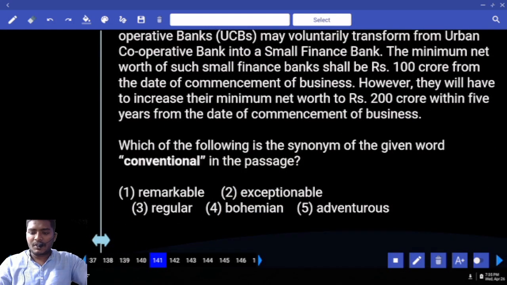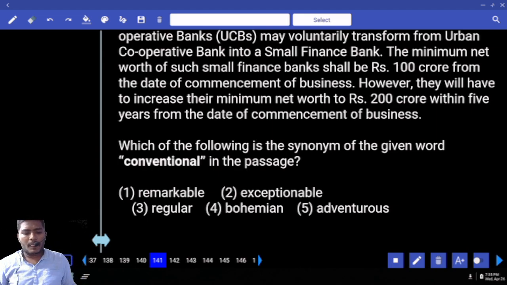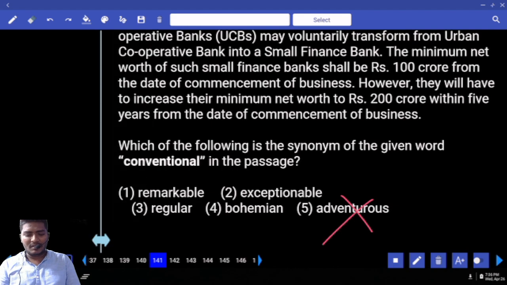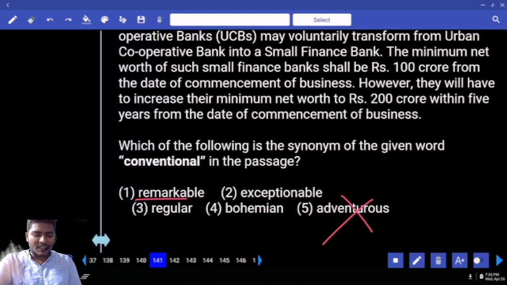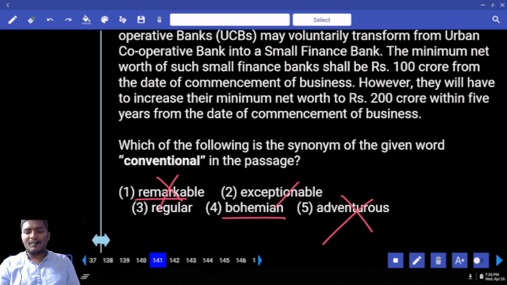Conventional. Next word. I already told you what it means by conventional. Conventional means regular, general. Conventional teaching means general, traditional teaching. Synonym is asked. Look at the first word. What is the first word? Remarkable. Next word, exceptionable. Next word, regular. Next word, bohemian. Next one, adventurous. Conventional is not adventurous. Remarkable means anything that is outstanding, not sensible, not related. Next, bohemian. Write down the word meaning, unconventional.